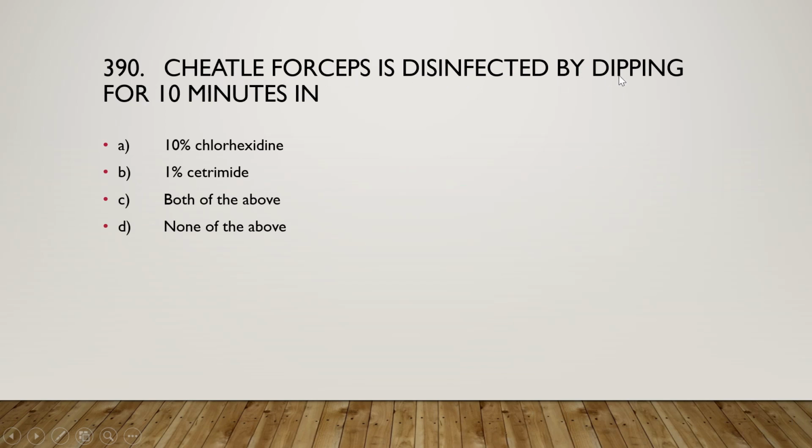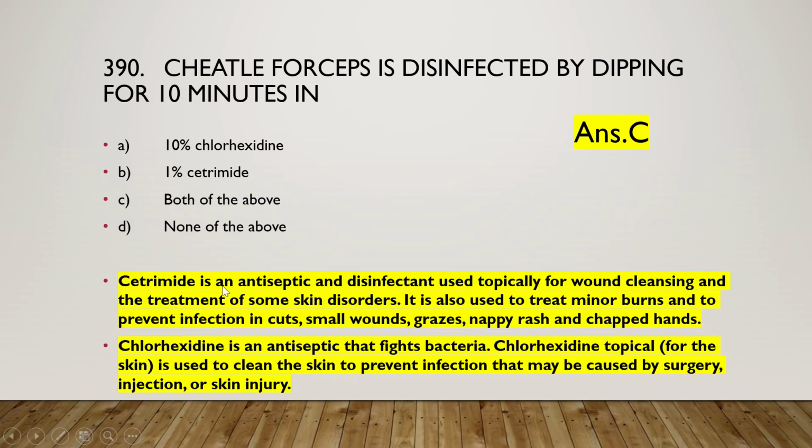Chitle forceps is disinfected by dipping for 10 minutes in 10% chlorhexidine, 1% cetrimide, or both of the above, or none of the above, and the right answer is option C, that is both of the above. Okay, and cetrimide is an antiseptic and disinfectant used topically for wound cleaning and the treatment of some skin disorders, and it is also used to treat minor burns and to prevent infection in cuts, small wounds, grazes, nappy rash and chapped hands. And chlorhexidine is an antiseptic that fights bacteria.